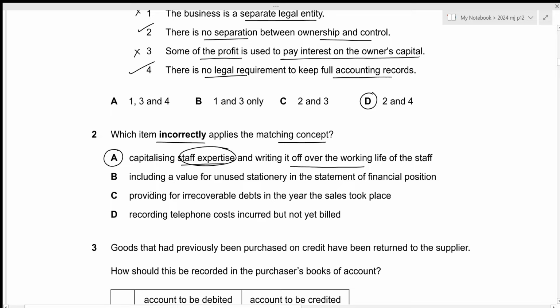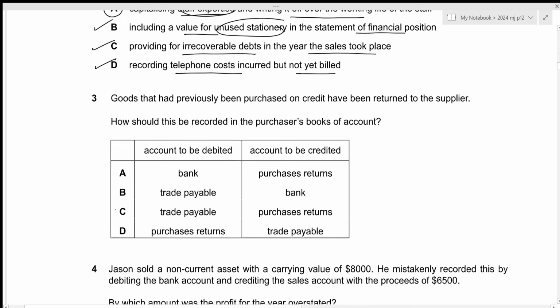Regardless, let's take a look at the remaining options as well. Including a value for unused stationery in the statement of financial position. This is true because we can classify the unused stationery as our inventory, closing inventory. So this is the correct application. The third one is providing for irrecoverable debts in the year the sales took place. This is because we have to match the losses to the revenue of that particular year. Then the fourth one is recording telephone costs incurred but not yet billed. This is an application of the accrual concept, which is also the matching concept. So this is true. That is all for the second question. Let's move towards the third one.